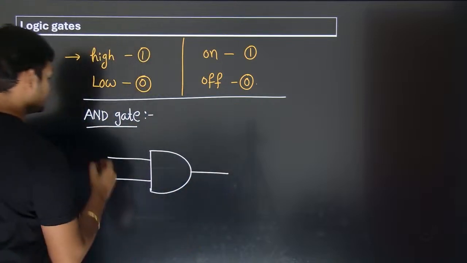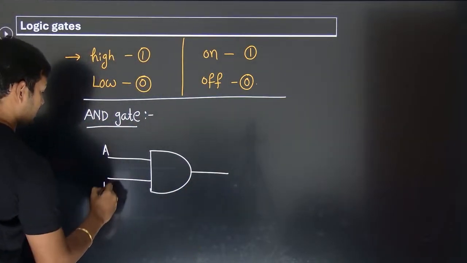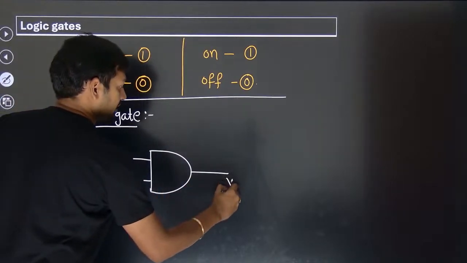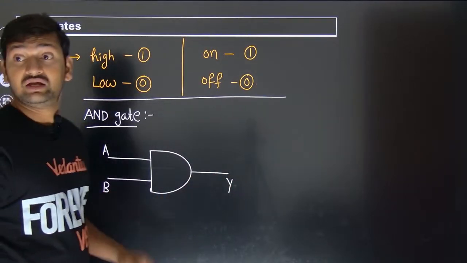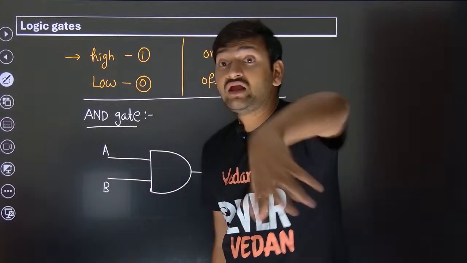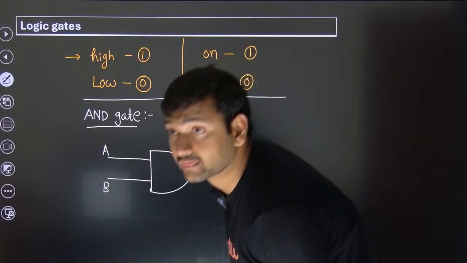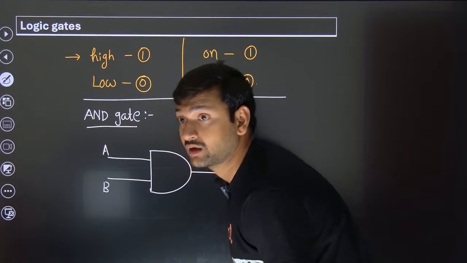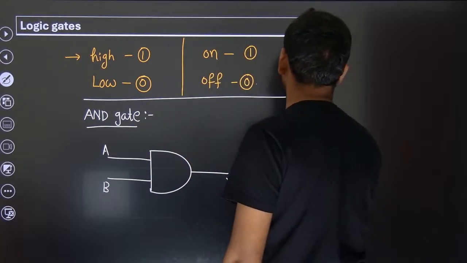Here we write A and B, and here we write Y. A, B are the inputs, Y is the output. So how to feel this AND gate?